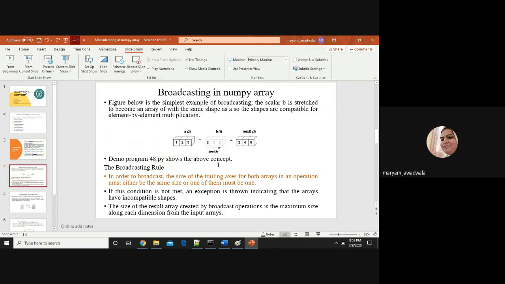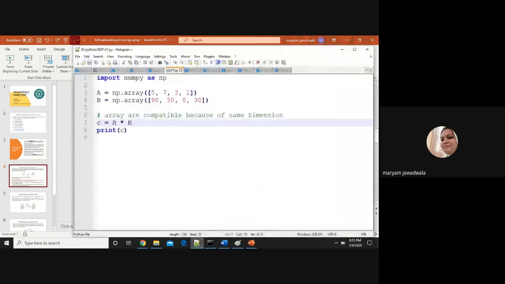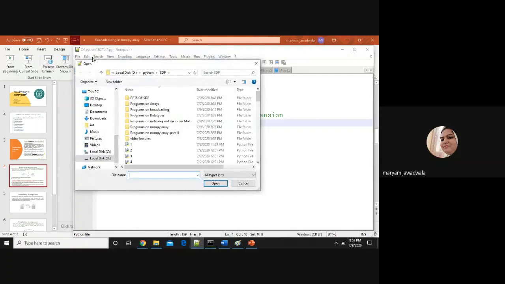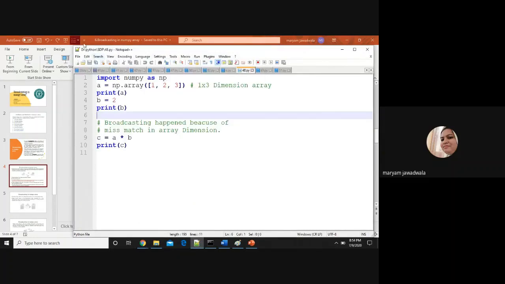I can explain this concept using the 48.py program. So let's open 48.py. 48.py is the name of my program. Here I declare one array A, a numpy array with three elements. This is a 1 into 3 dimension array, and print A, right? It will display the elements of A.